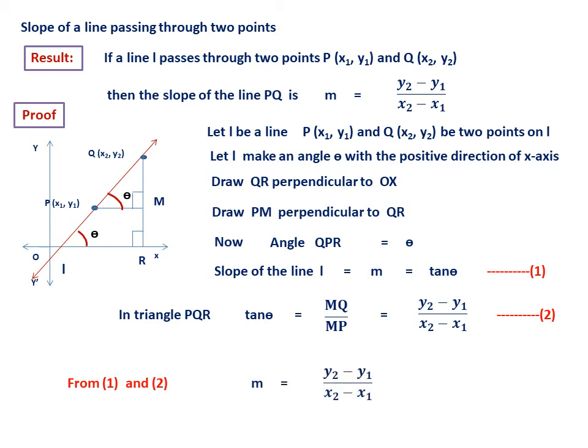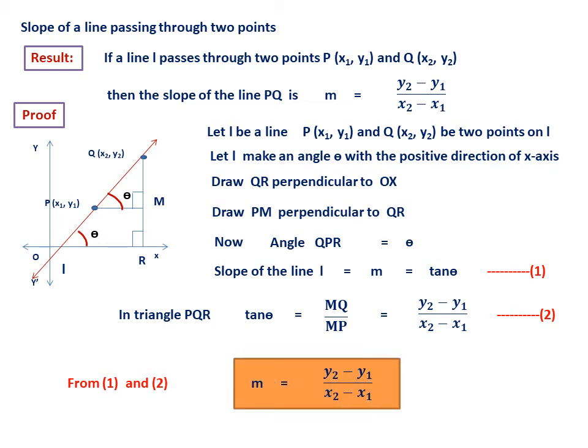Now from 1 and 2 we see that m equal to y2 minus y1 divided by x2 minus x1, because in the first statement m is tan theta, and in the second statement tan theta is y2 minus y1 by x2 minus x1. Therefore both must be the same. Therefore m must be equal to y2 minus y1 by x2 minus x1.